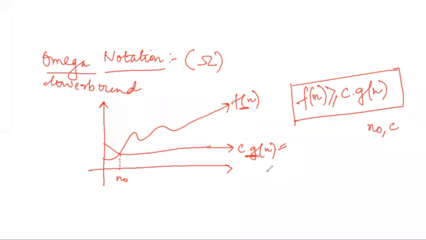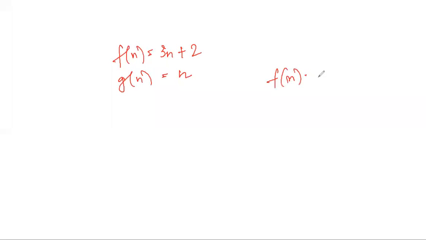Okay. So suppose, let me show it with one example. Suppose I have a function like this and I have a g(n) like this. So it is asked to me to prove that f(n) is big omega of this thing.